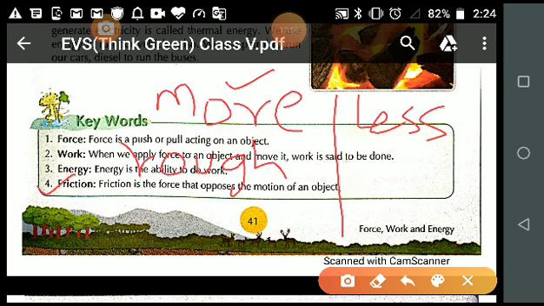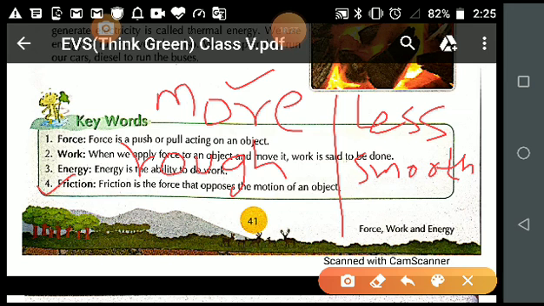You are understanding what I am saying? And when the surface is smooth, then the force of friction is less. Is it clear? जब surface rough होता है तो force of friction ज़्यादा होती है वहाँ, and when the surface is smooth, force of friction is less.